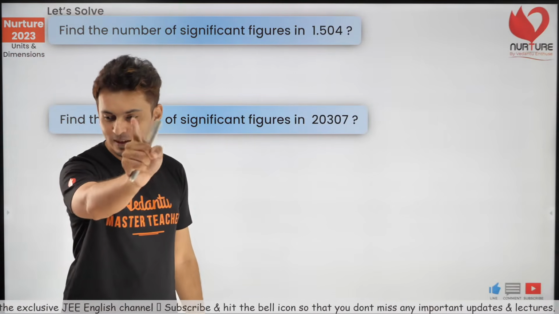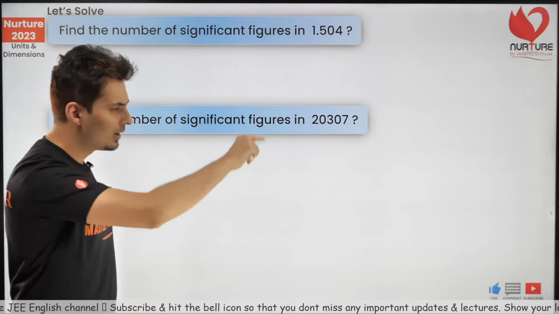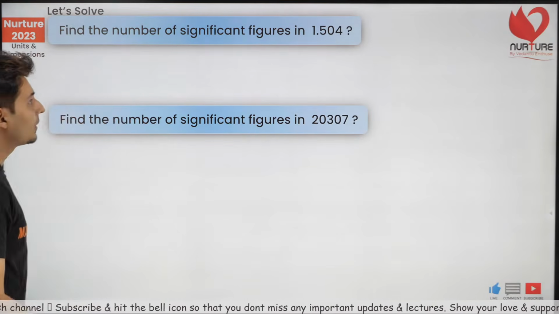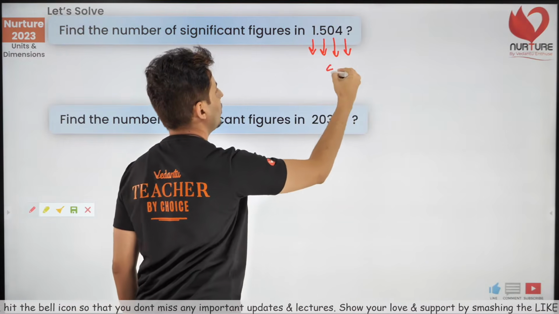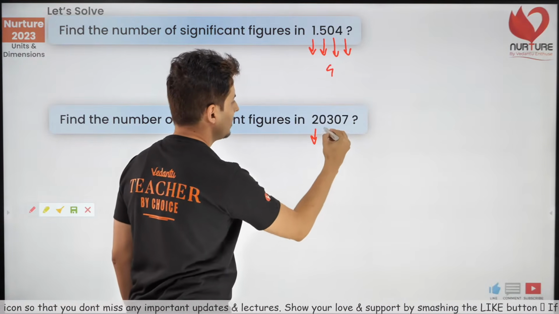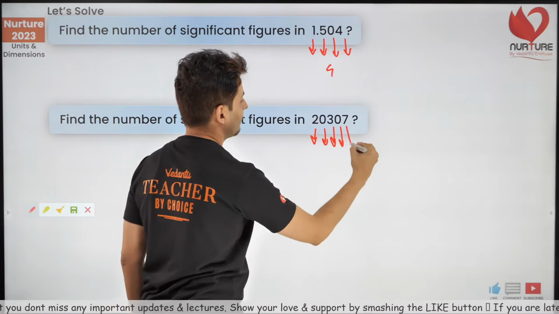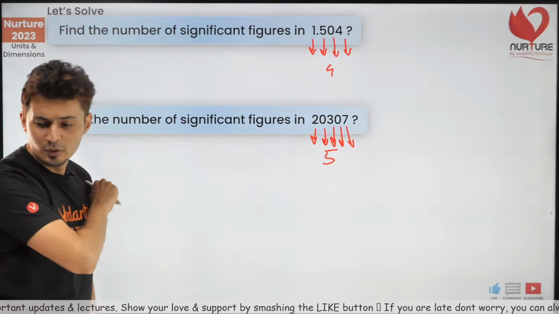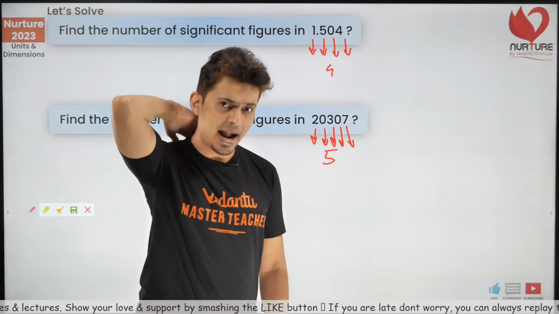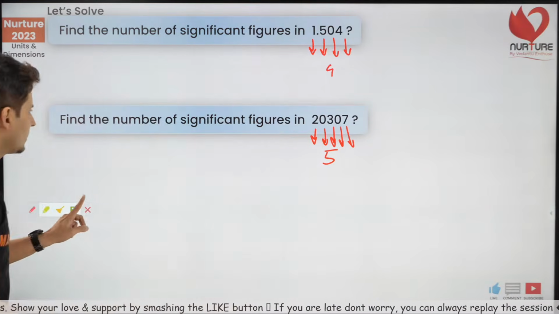Beautiful. Some of you are saying 4, 5. Some of you said 5, 5. Okay. Some of you said 4, 6 also. Okay. So count, guys. 1, 2, 3, 4. So 4 numbers. That's it. And here 1, 2, 3, 4, 5. So 5 significant digits. So 4 and 5. Beautiful. Amazing. Give a pat on your back, warriors. You guys are getting it.